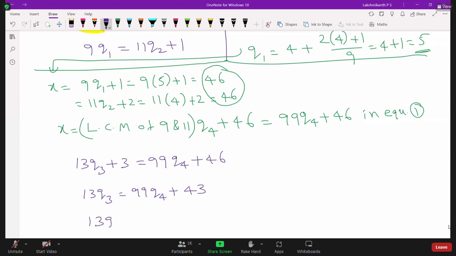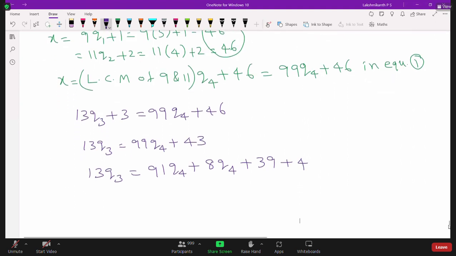So I am going to write 13Q3 is equal to, now this one we can split like this, 91 into Q4 plus 8 into Q4 plus 43 can be written as multiples of 39 plus 4. Now this one you divide by this.